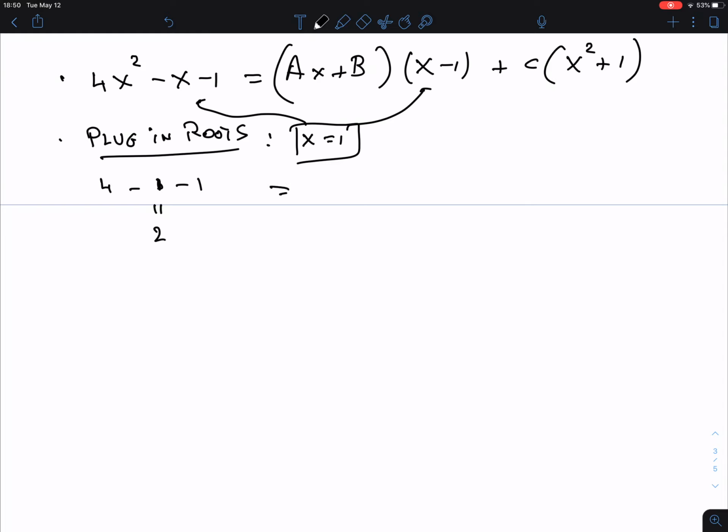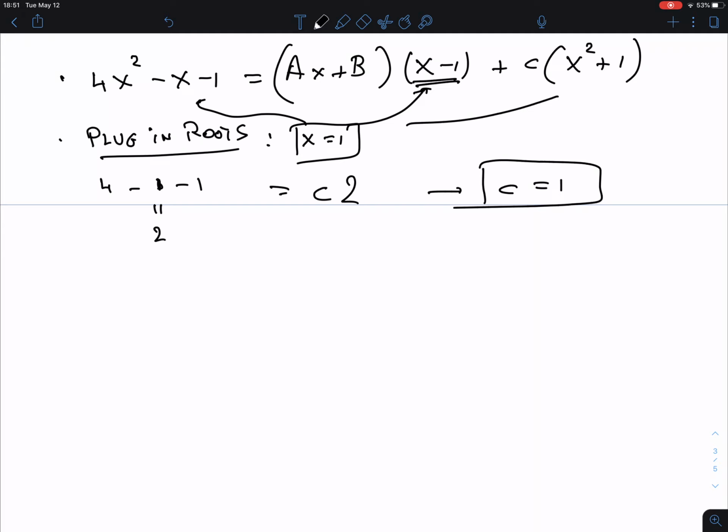Now what do I get if I plug it in there? Look, if I plug in 1 in this part, the whole thing is 0, and whatever I multiply with is 0, right? So I only have to plug it in this one here. So it is c times 1 plus 1, so 2c, which means c is 1. I got already one of them.